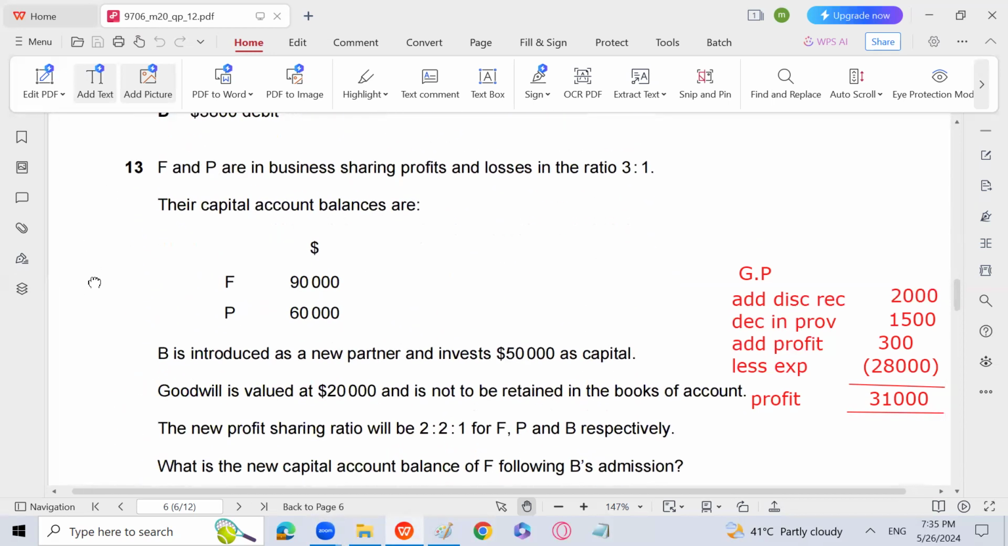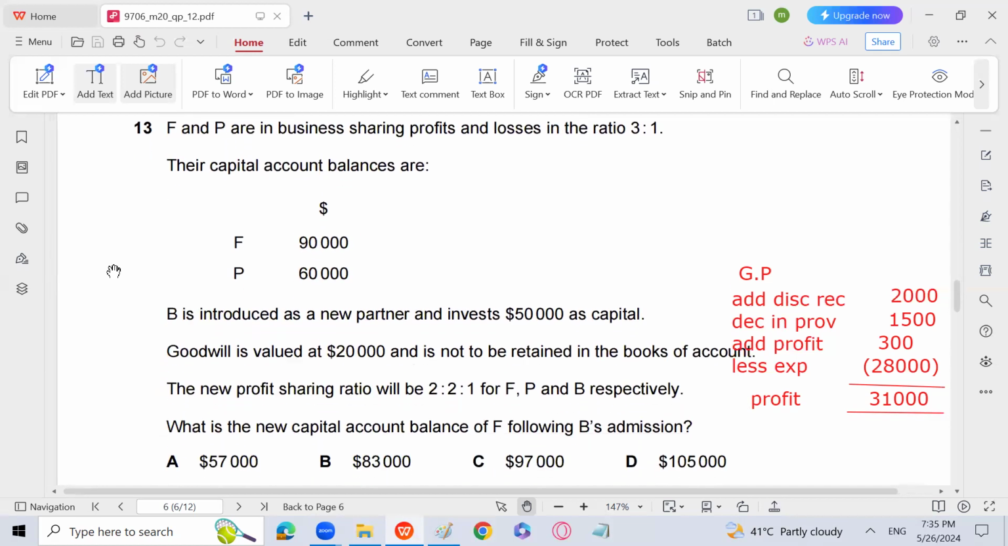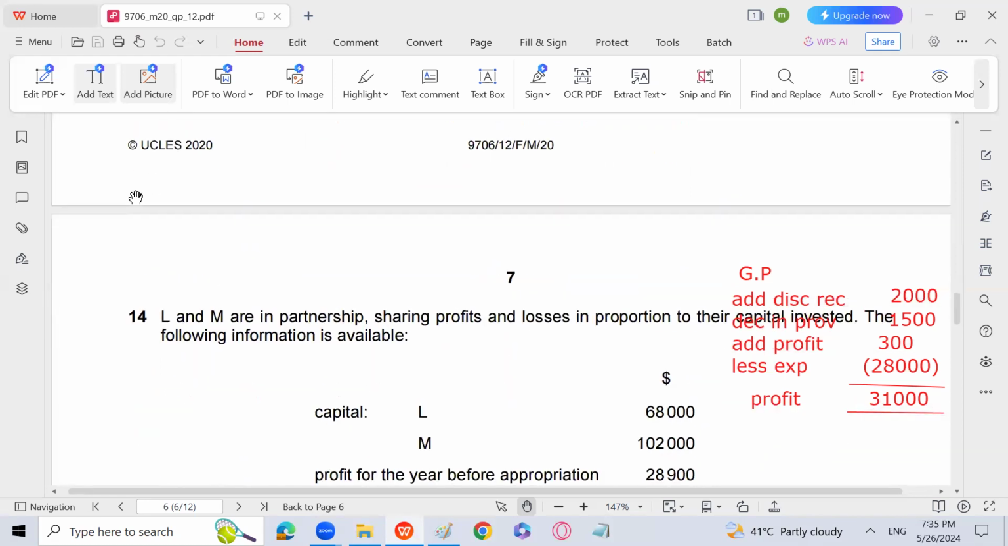F and P are in business sharing profit and loss in the ratio of 3:1. The capital account balances are F 90,000. It is part of the goodwill. It's not a part of our paper anymore. So no need to go for this.